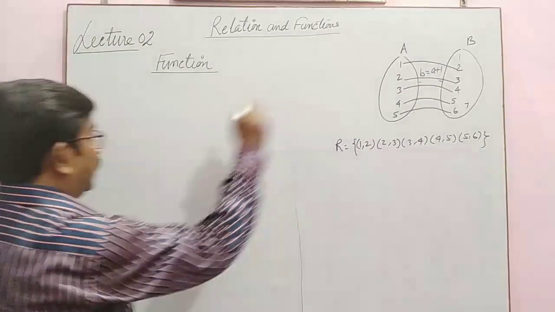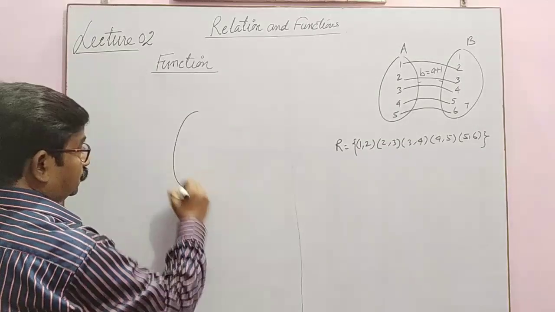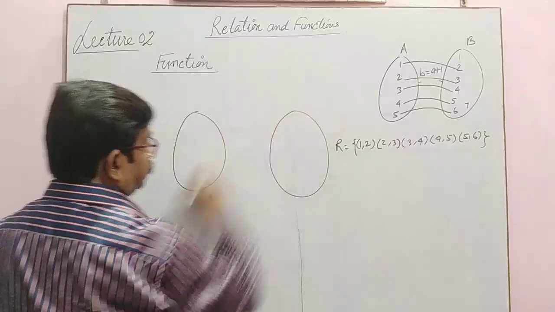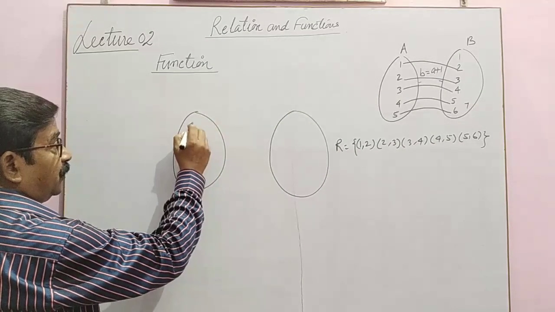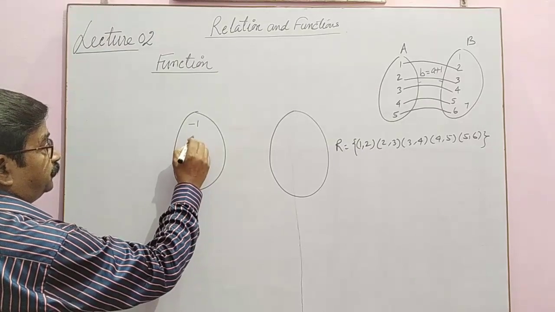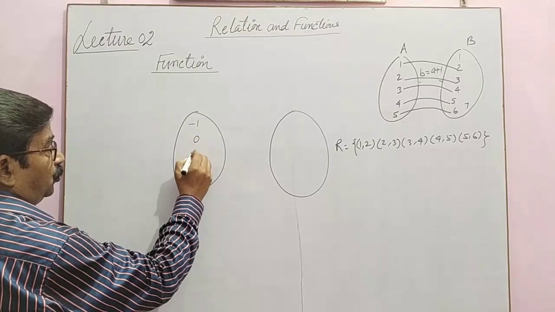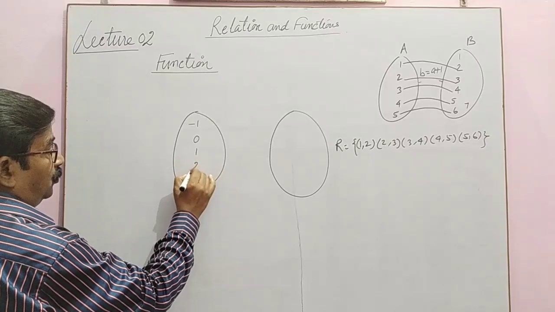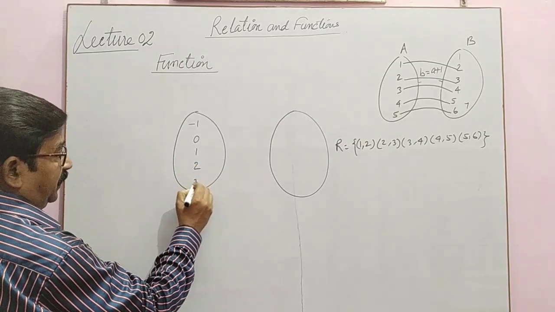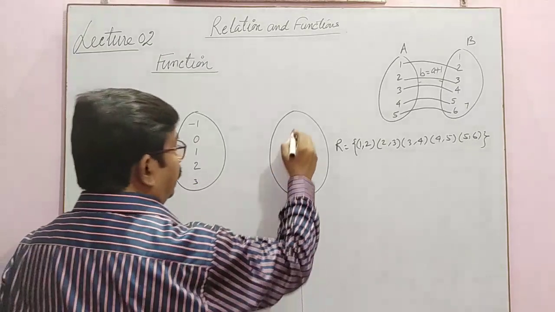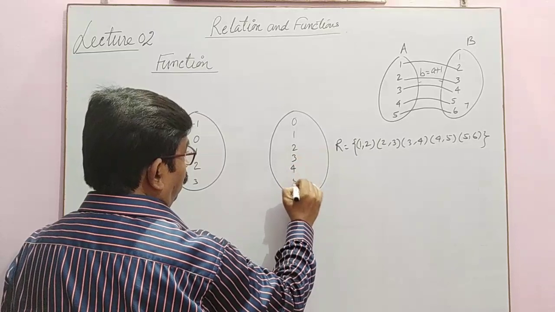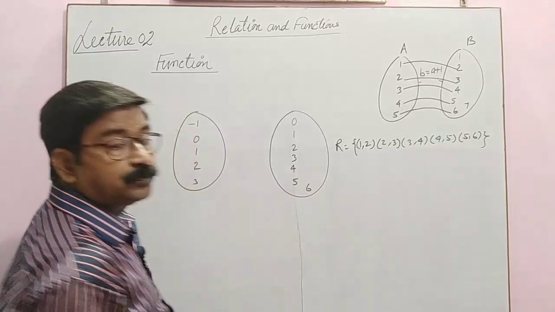Suppose I have a set. Here we have -1, 0, 1, 2 and 3. Here we have 0, 1, 2, 3, 4, 5, 6.